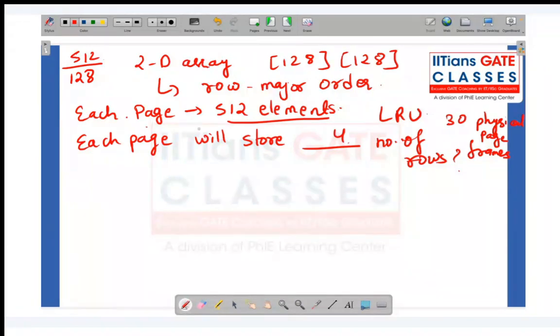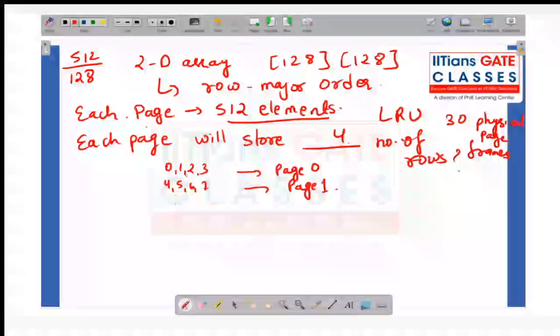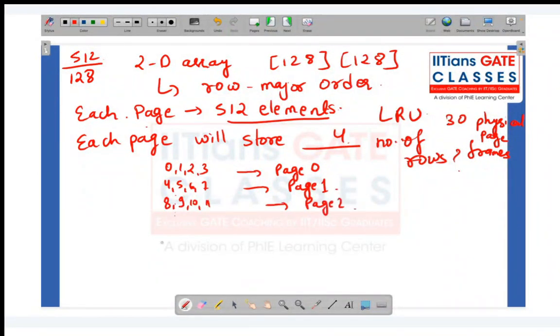Okay, now I hope it's very clear. What I want you to visualize is, let's say I have rows 0, 1, 2, 3. So the first 4 rows will be stored in page 0. Then 4, 5, 6, 7 will be stored in page 1. Then 8, 9, 10, 11 will be stored in page 2. I hope you are getting the picture. These are the row numbers.